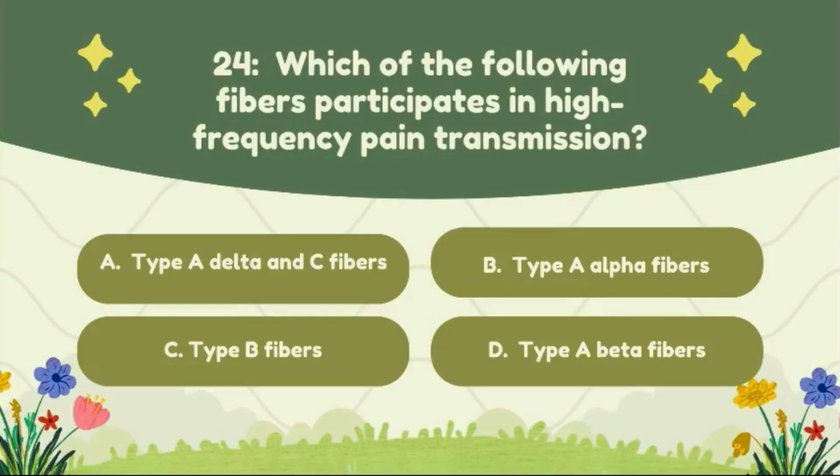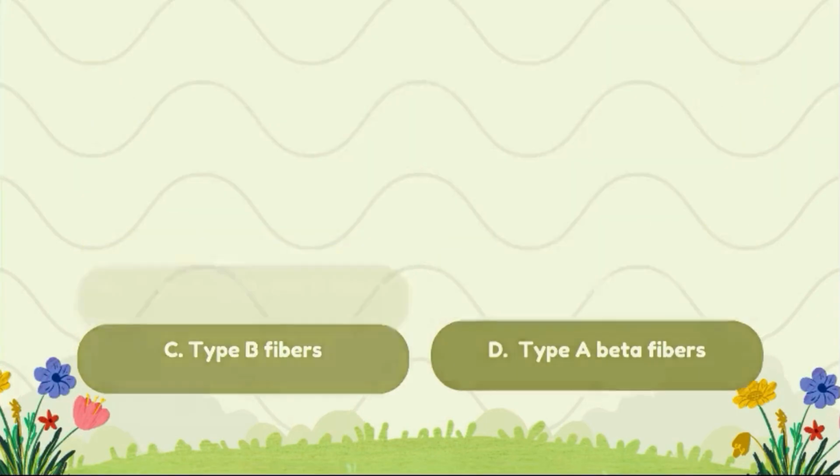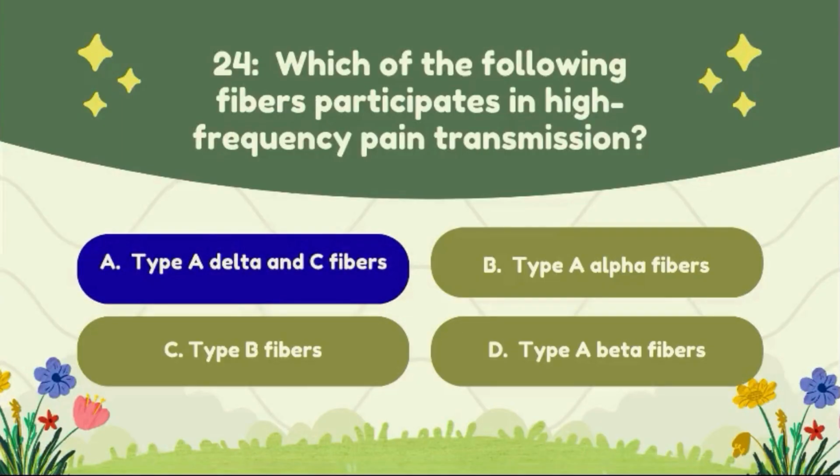Question number 24. Which of the following fiber participate in high frequency pain transmission? Option A type A delta and C fibers, option B type A alpha fibers, option C type B fibers, option D type A beta fibers. The correct answer of this question is option A type A delta and C fibers.